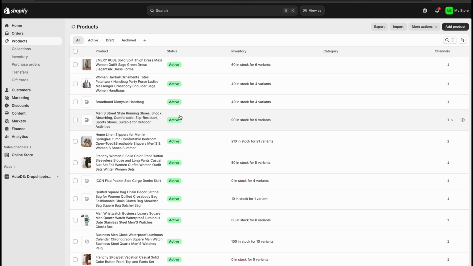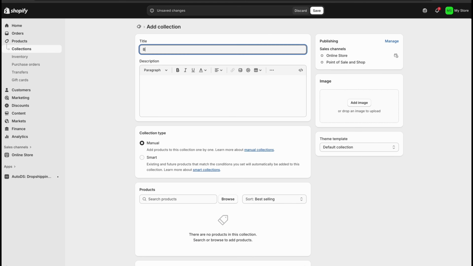Now, on your Shopify tab, as you can see, these are our products directly added by AutoDS. They are already in our store, but now we want to sort them by collection. And once we have collections, we can link in our theme editor. So under products, click collections and create your first collection.